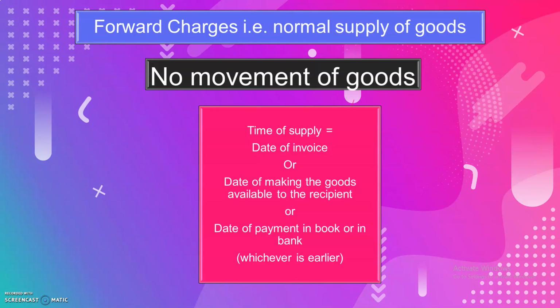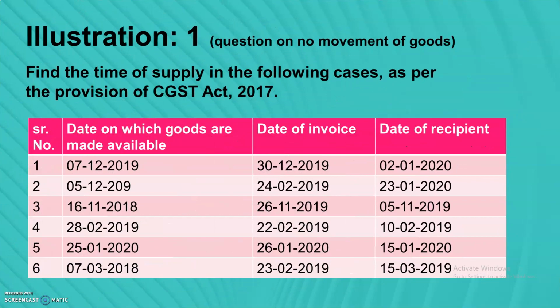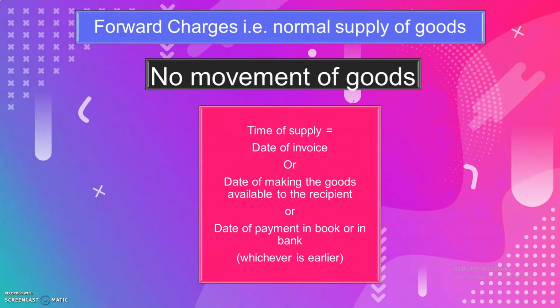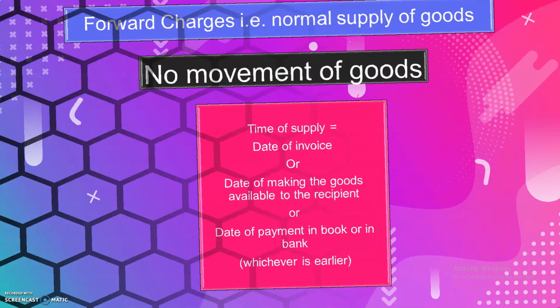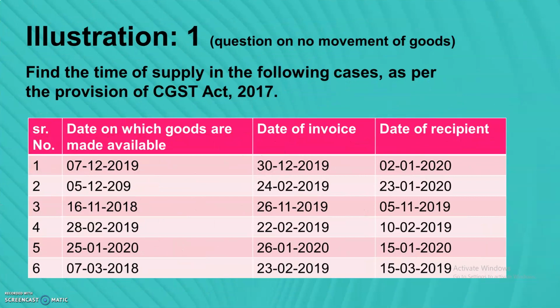So on this basis, let's go further and see our illustration number 1. This particular illustration is all about no movement of goods, whose formula and method we saw just now. So let's read it. Illustration 1 reads as, find the time of supply in the following cases as per the provision of CGST Act 2017. In the question, they are asking us to solve this particular table and to find out time of supply.